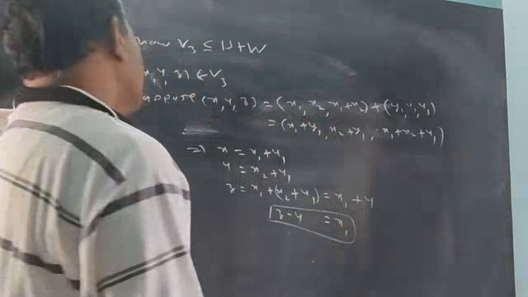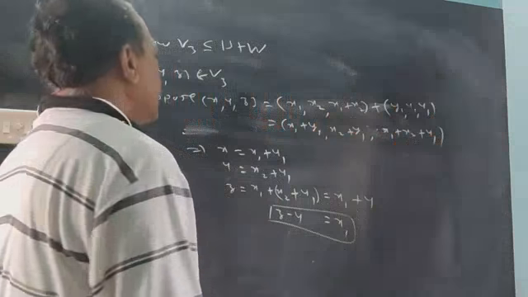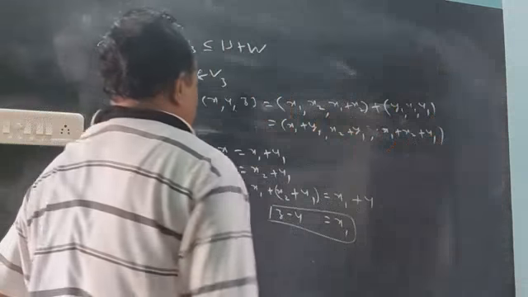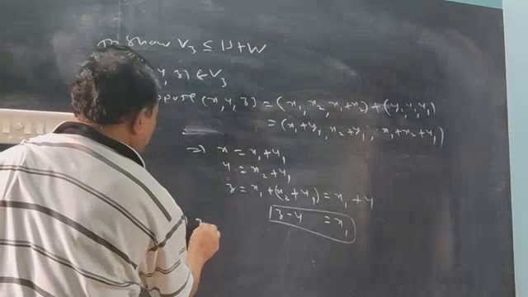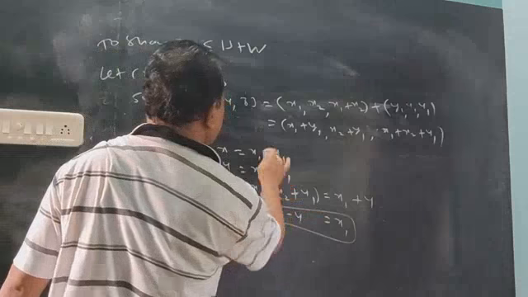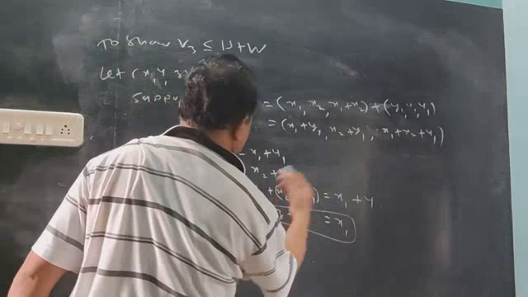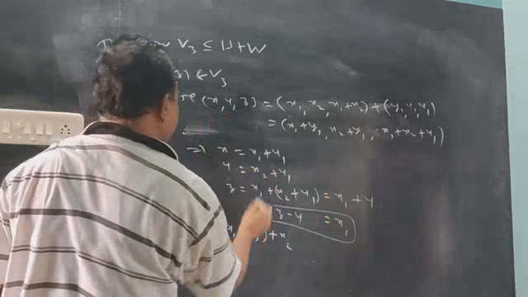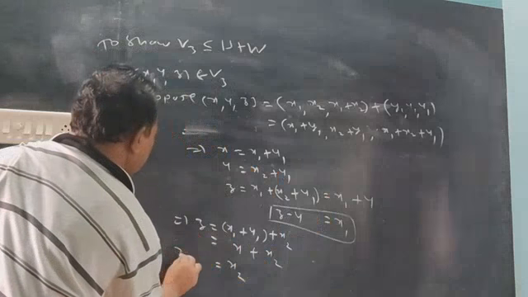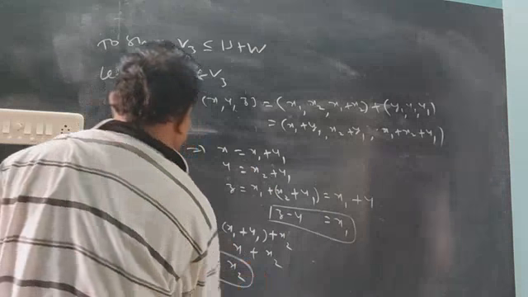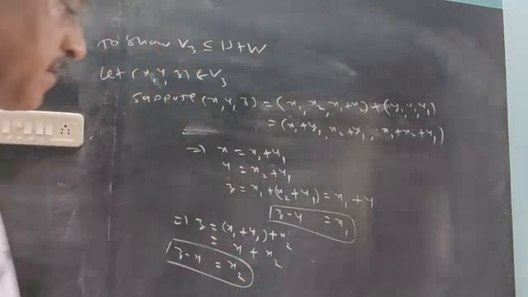I have to solve for x1, x2 and y1. Also, z is expressed as x1 plus y1 in one bracket and x2 outside. So x1 plus y1 is x. Therefore, from this we get x2 as z minus x. So x1 is z minus y, x2 is z minus x.